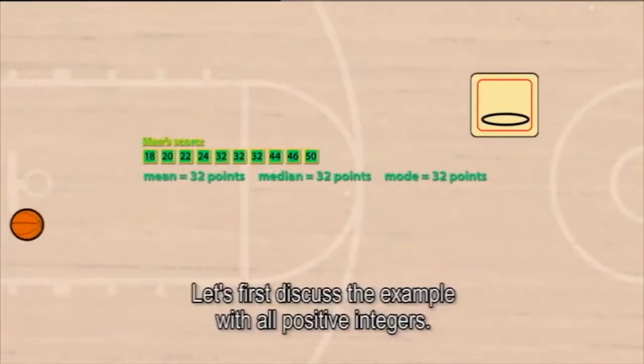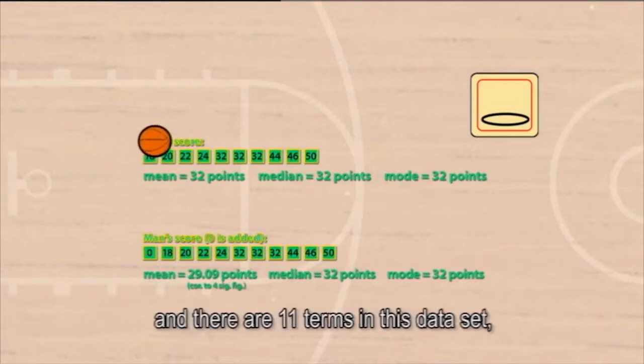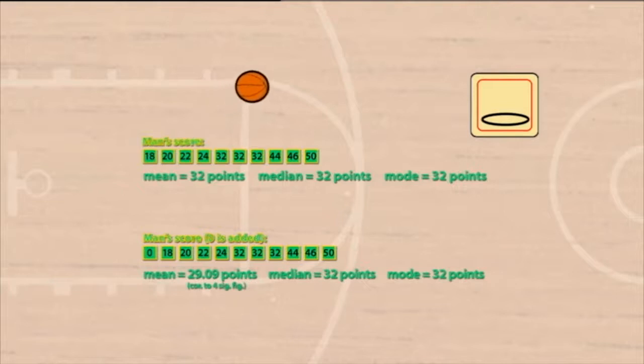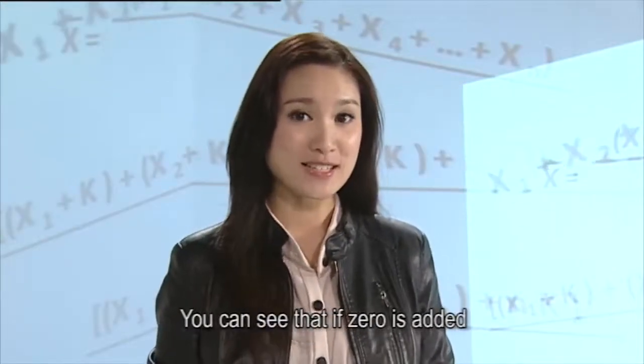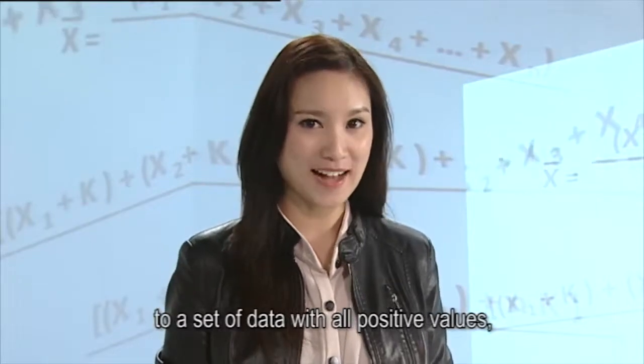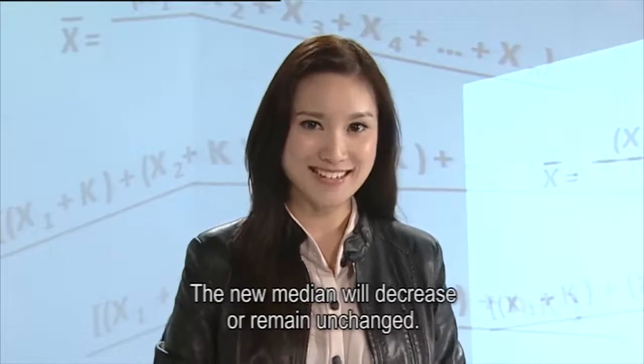Let's first discuss the example with all positive integers. 0 is smaller than the mean, and there are 11 terms in the dataset. The new mean becomes 29.09. The median is 32, and the mode is also 32. You can see that if 0 is added to a set of data with all positive values, the new mean will decrease, the new median will decrease or remain unchanged.